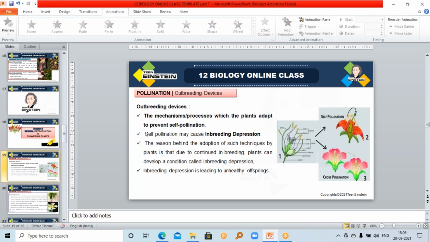But outbreeding is the exact opposite, meaning there is no close relation. It means mating or breeding between individuals from different populations. A population is a group of organisms with similar characters.